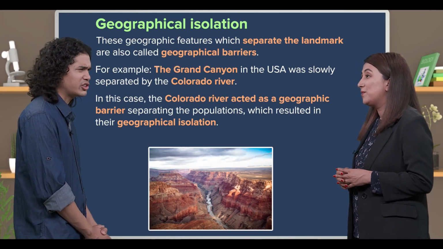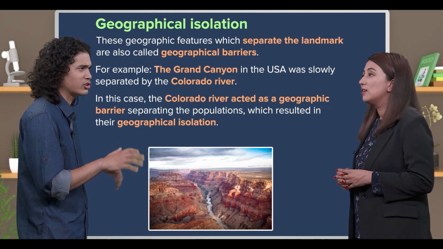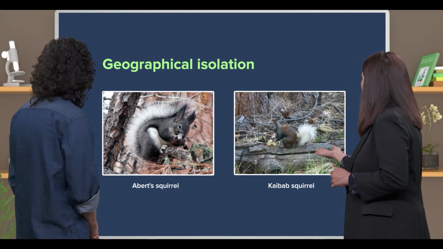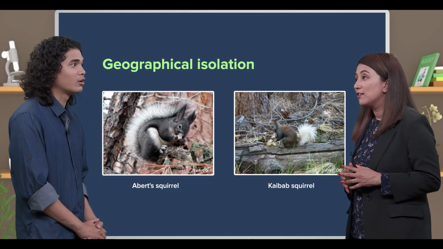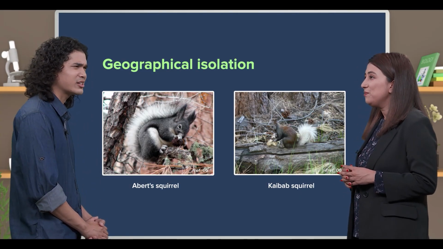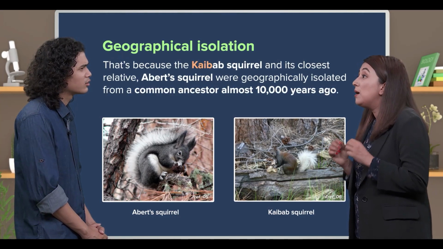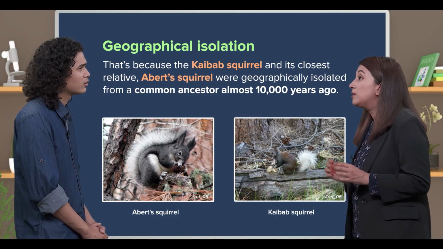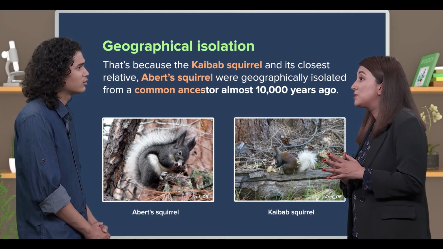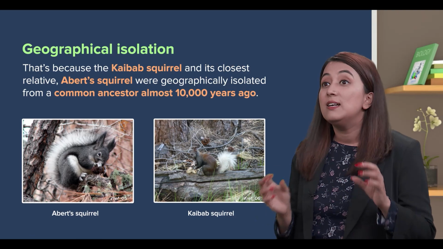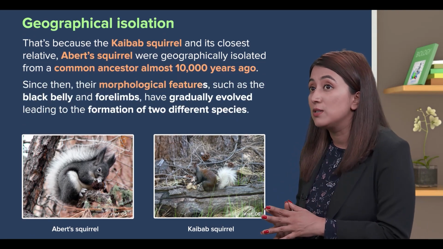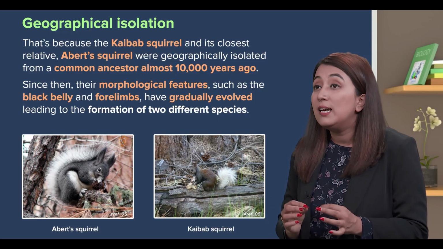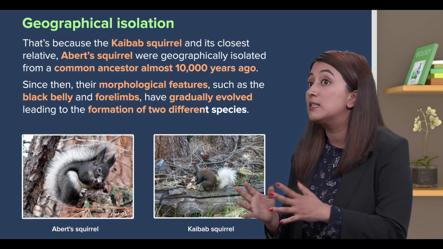Oh, so teacher, are there more examples of such geographical isolations? Of course, have a look at these squirrels. Oh, they look kind of similar. That's because the kaibab squirrel and its closest relative, the Abert squirrel, were geographically isolated from a common ancestor almost 10,000 years ago. Since then, their morphological features such as the black belly and forelimbs have gradually evolved, leading to the formation of two different species.